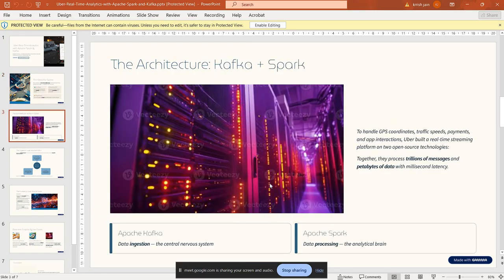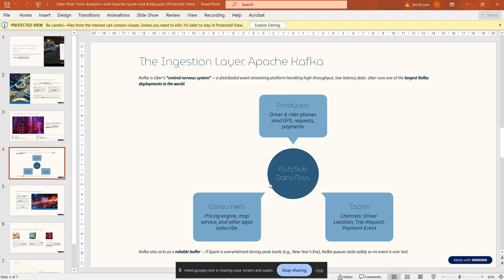The architecture of Kafka plus Spark handles GPS coordinates, traffic speeds, payments, and app interactions. Uber built a real-time streaming platform on two open source technologies. Together, they process trillions of messages and petabytes of data with millisecond latency. Apache Kafka, data ingestion, is the central nervous system. Apache Spark, data processing, is the analytical brain.